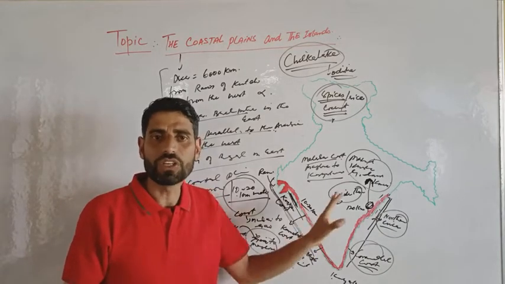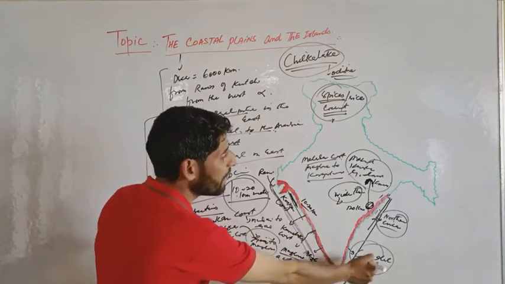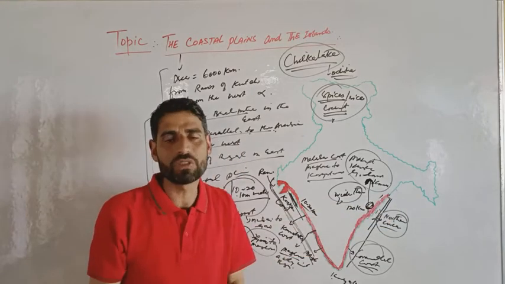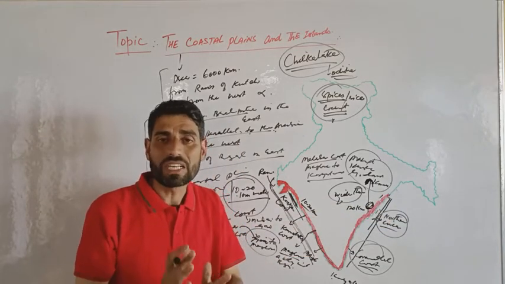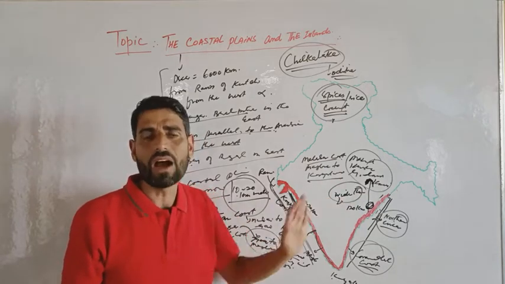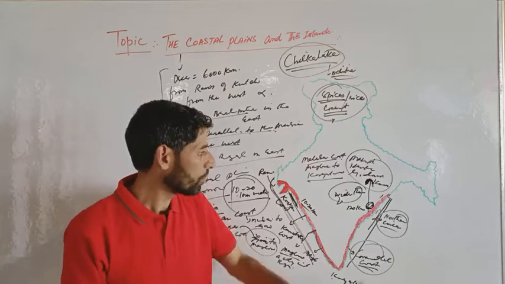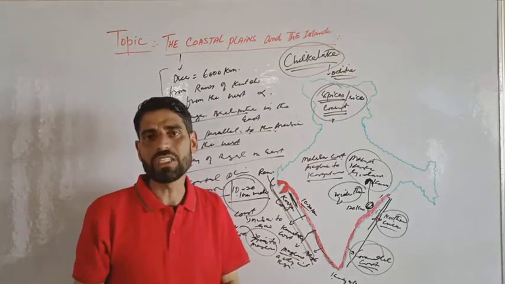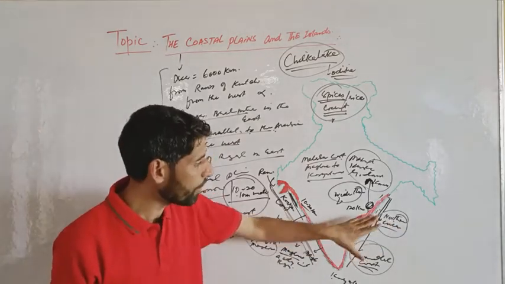They are also the centers of trade and commerce. Western and eastern coastal plains are centers of trade and commerce. The coastal areas are known for fishing activities, and it is the main occupation of the people.